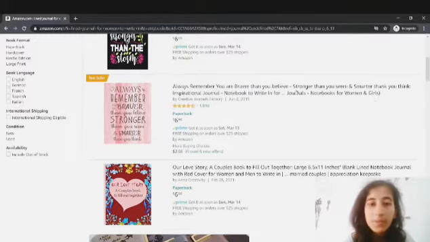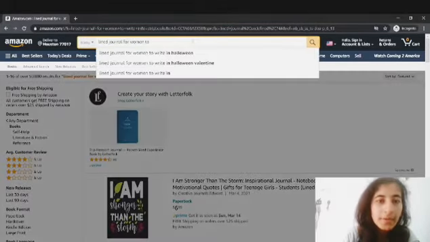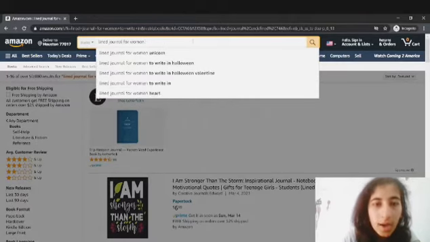So what I'm going to do is go over to the search bar and type "line journal for women". Now I just typed "line journal for women". You can see "line journal for women unicorn", "line journal for women to write in Halloween".